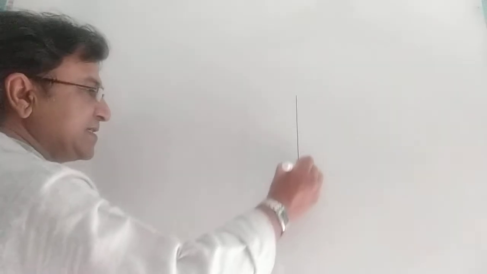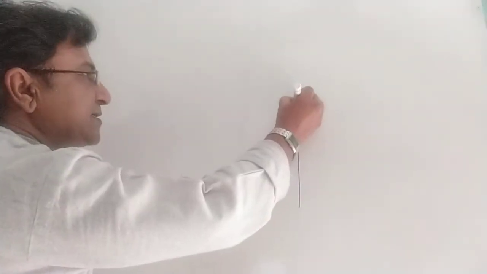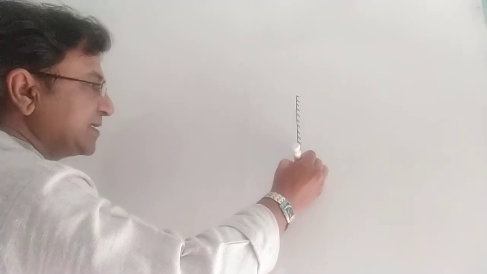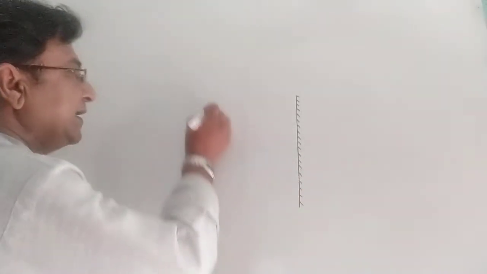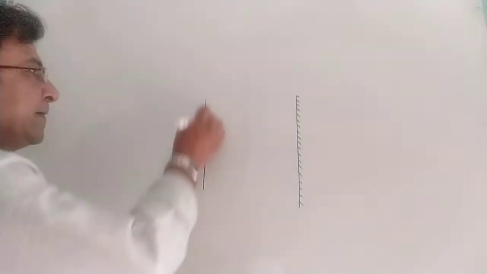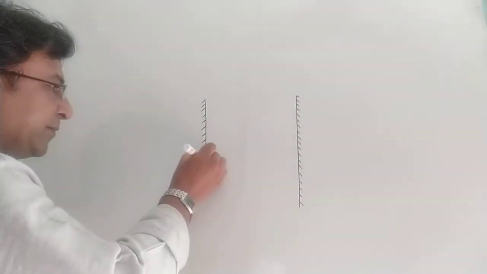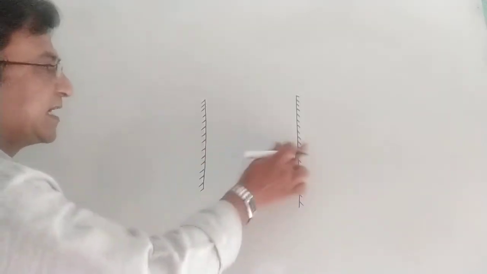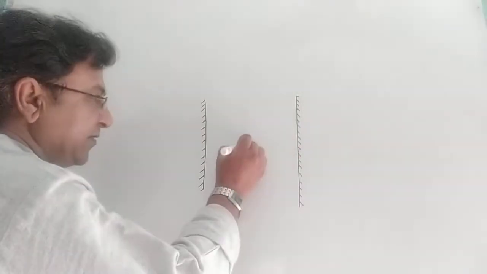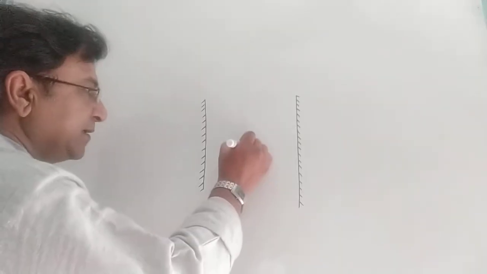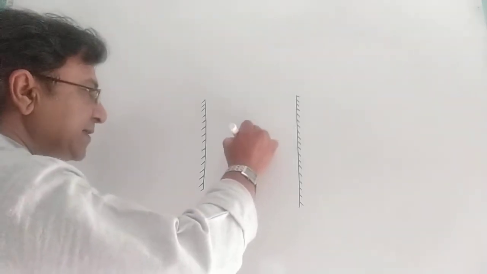Now, the question is, when two plane mirrors are placed facing each other, means their reflecting surfaces are facing each other, and we place an object, let's suppose a candle.